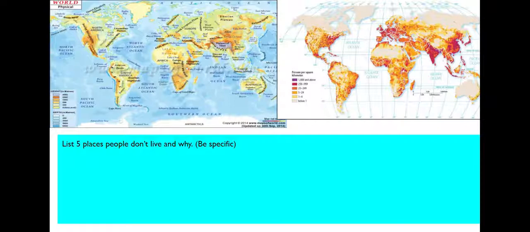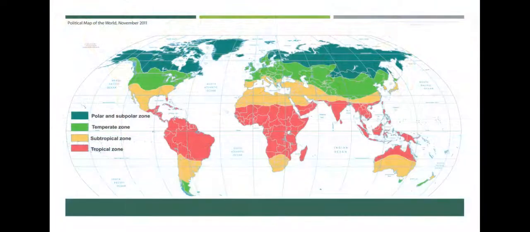Okay, welcome back. So you should have your 5 places done. So we're going to move on ahead and just look at a couple of different maps for you to think about. This is climate zones. Most people live in a temperate climate zone. So most people are living in the green areas of the world.